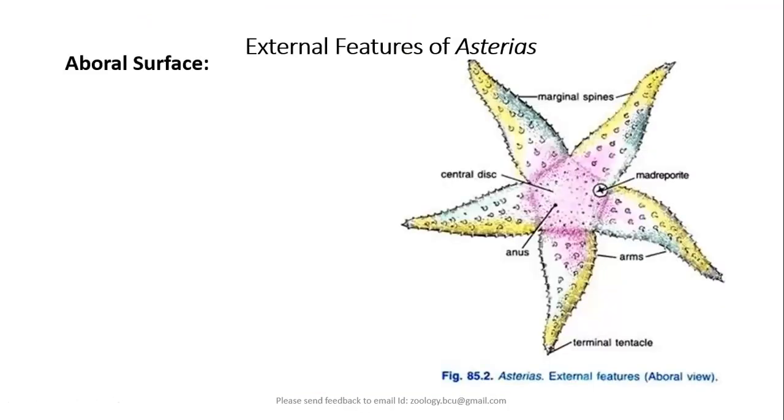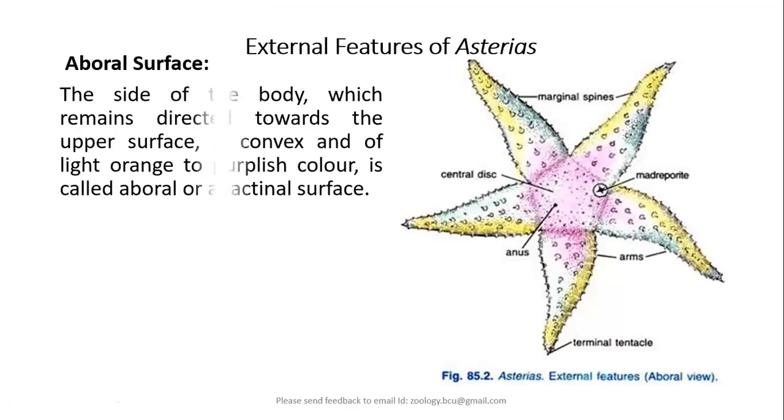Now let us learn the aboral surface of Asterias. The side of the body which remains towards the upper surface, that means the surface away from the bottom of the sea, is convex, and usually it is also brightly colored, like it may be of orange color or purple in color. This aboral surface is also called abactinal surface.